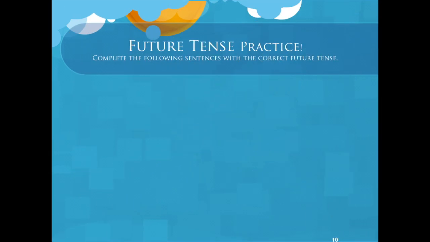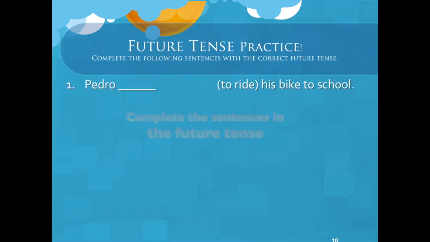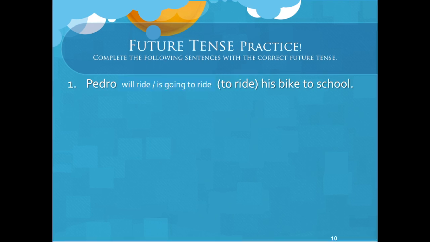All right, let's go. Let's complete these with the future tense. Number 1. Pedro to ride his bike to school. What would that be in the future, Gail? Well, I think that they have various options. True. So they could say Pedro is going to ride, or Pedro will ride, or even Pedro shall ride. Right, good.